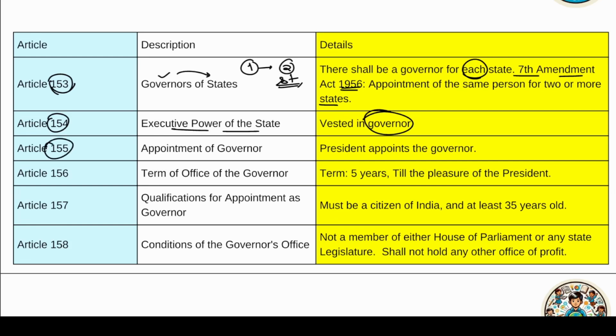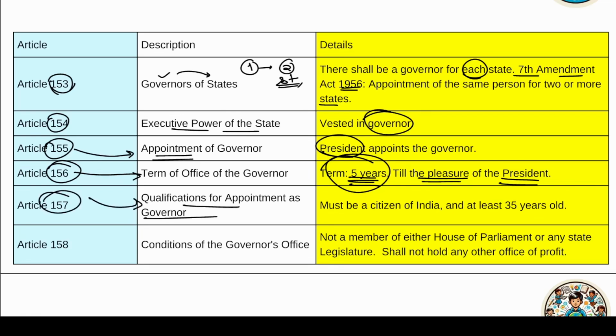Article 155 next talks about the appointment of governor. Who appoints the governor? The president appoints the governor, and his term is usually of 5 years or till the pleasure of the president. Article 156 says the term of office of the governor is 5 years or until the president so desires. Article 157 talks about the qualification of the governor. That means he must be a citizen of India and at least 35 years old.